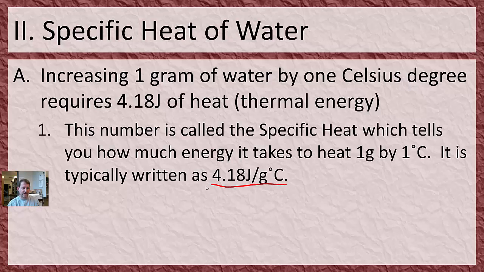4.18 joules of energy it takes to heat 1 gram, 1 degree Celsius. So for every 1 gram and 1 degree Celsius you want to heat up, you've got to put in 4.18 joules of energy. So the amount of energy it takes to heat something up depends on how much you want to change the temperature and how many grams you have. Let's see how to use this.